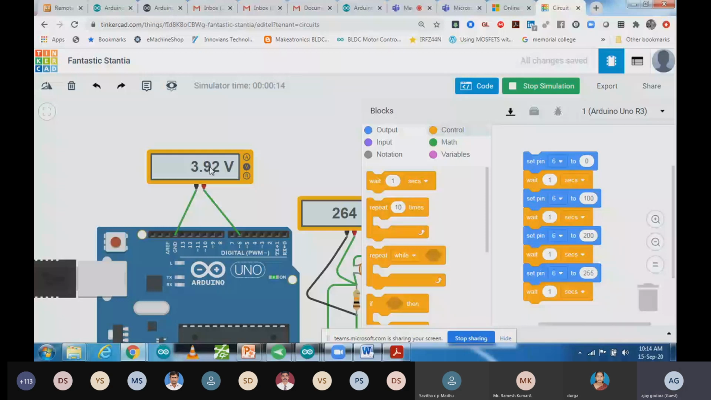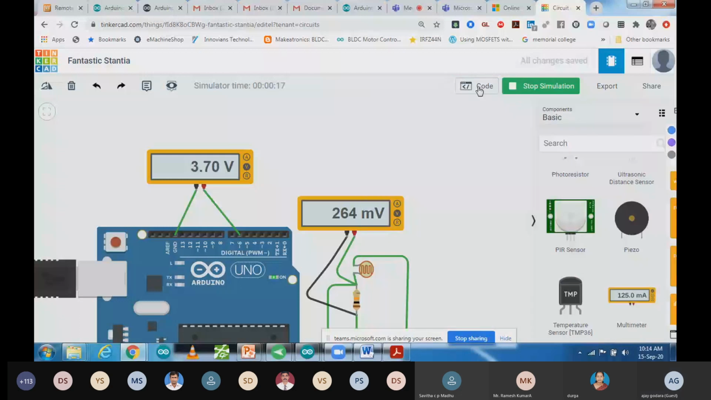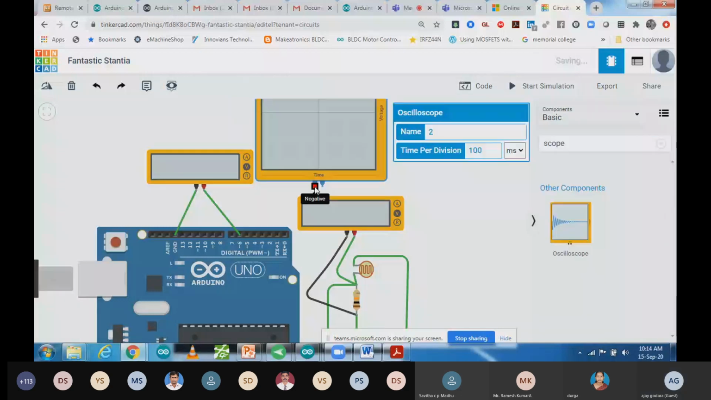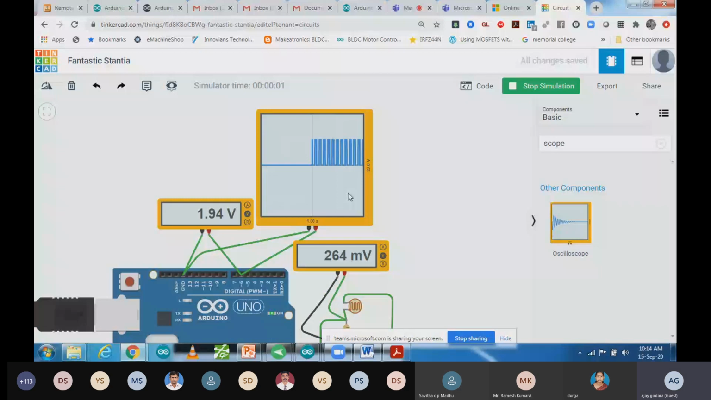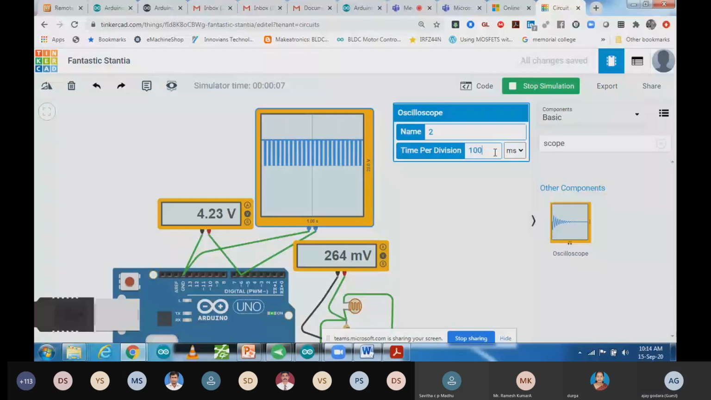For that you can take a scope over here. I'm going to use the scope to check it out. You can connect negative with the ground. Positive is the output that I'm going to connect with pin number 6. The output is coming over here, that you can see, but it's not looking proper. So what you can do, click over here. I'm just going to change the scale. Now you can see it properly. The on-off timing is visible over here.